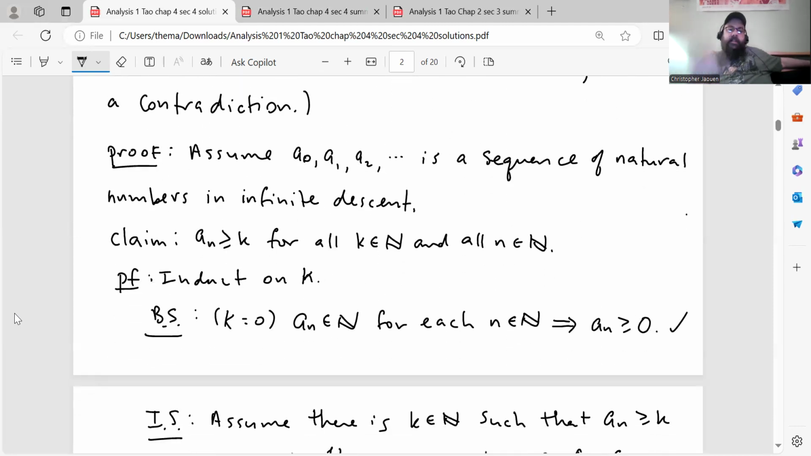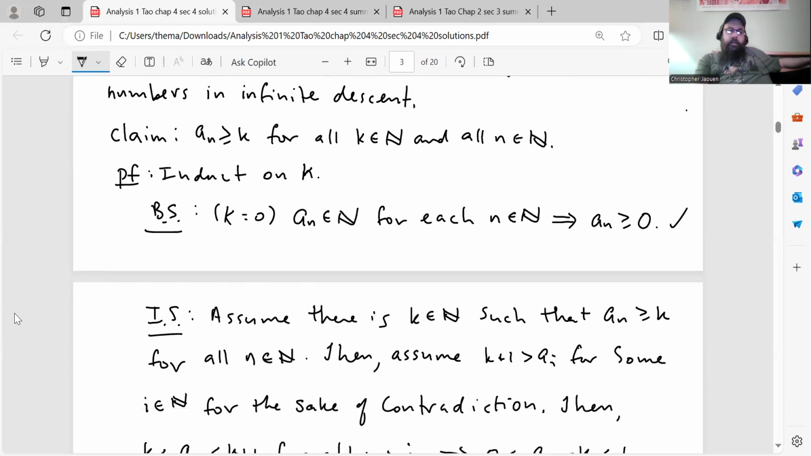So assume that A0, A1, A2, dot, dot, dot is a sequence of natural numbers in infinite descent. Then here's the claim: a_n is greater than or equal to k for all k in N and all n in N. Here we'll do this by induction, and we're going to induct on k for this problem. So start with your base step, k equals 0. a_n is a natural number for each n in N, which implies that a_n is greater than or equal to 0, right? Because 0 is less than or equal to every natural number.